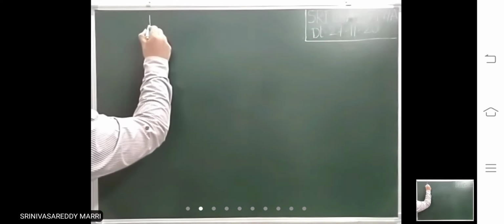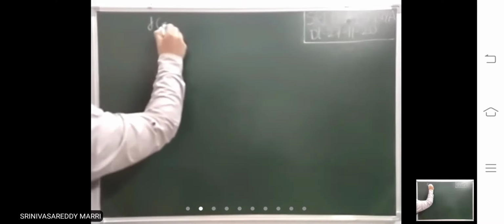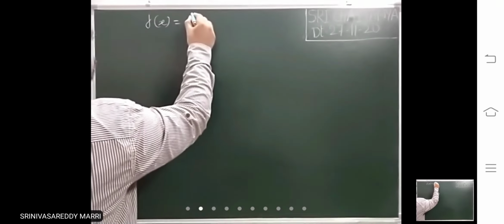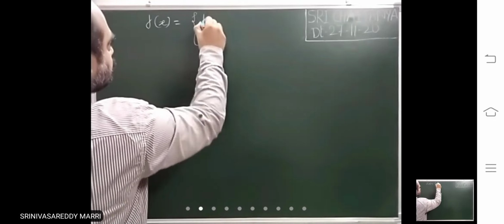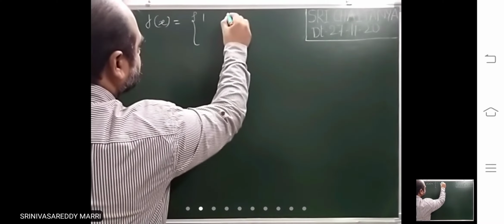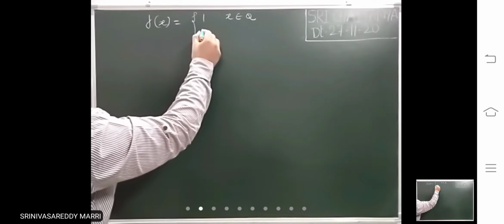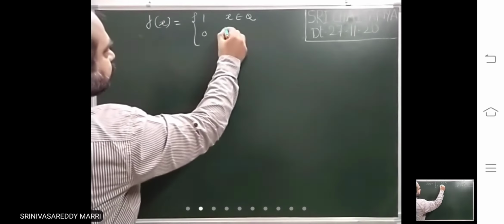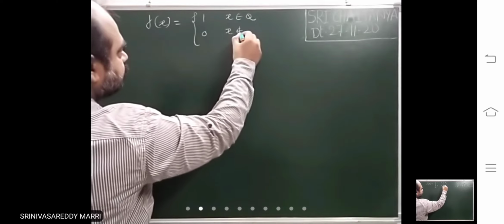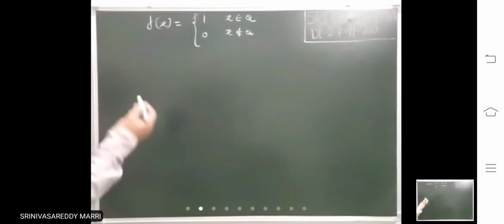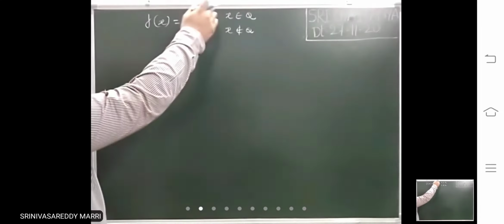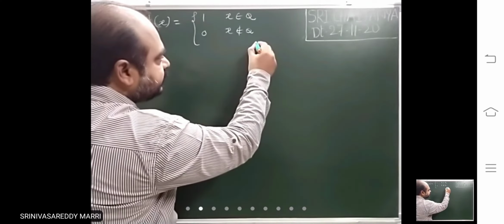Suppose a function is given like this: f(x) = 1 when x is a rational number, 0 when x is not a rational number. Suppose we have to discuss continuity of this function. Domain is what?